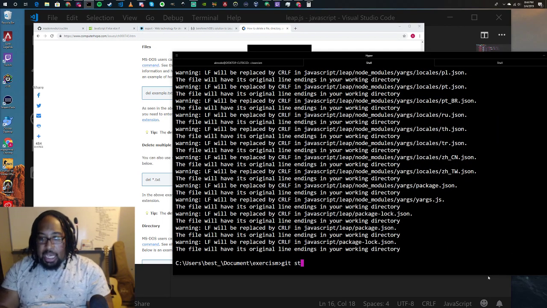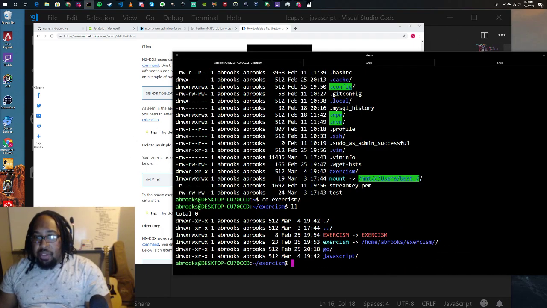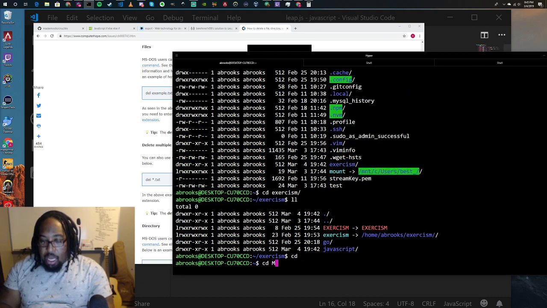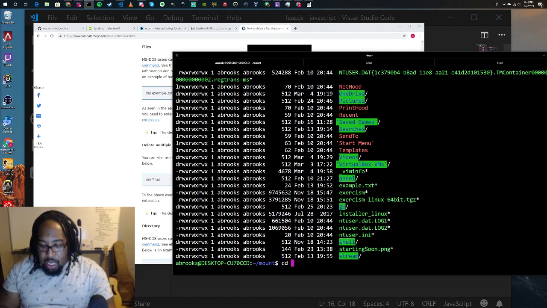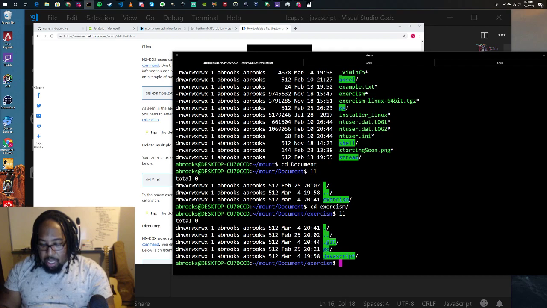I can do a git status and I can push it, but it's gonna push all this stuff. I mean, that's fine, it's gonna push all this stuff. Let me actually try this from here. CD. So this is Linux inside of Windows, as a Linux subsystem for Windows. And let me see if I can do that from here.